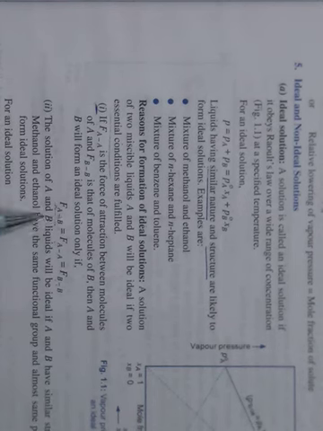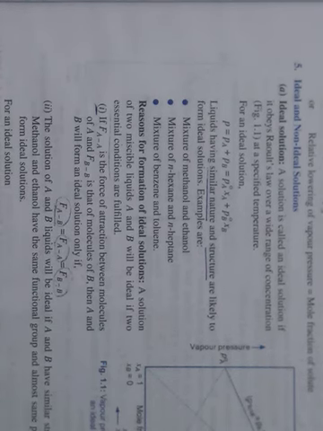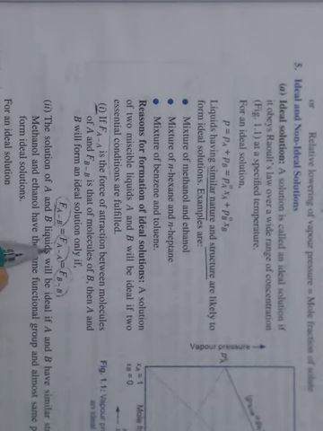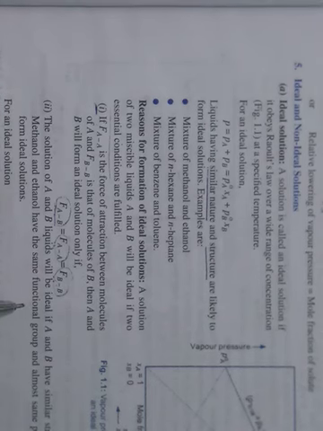I mean the force of attraction between the solvent and solute must be equal. That is, the forces of attraction before making the solution and after making the solution, the old forces of attraction and the new forces of attraction, must be of equal strength.